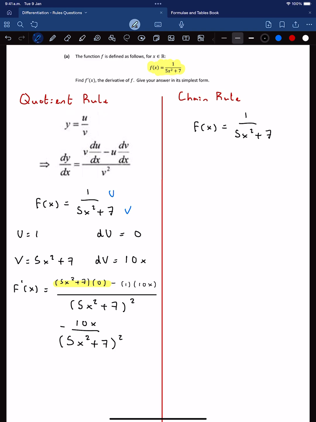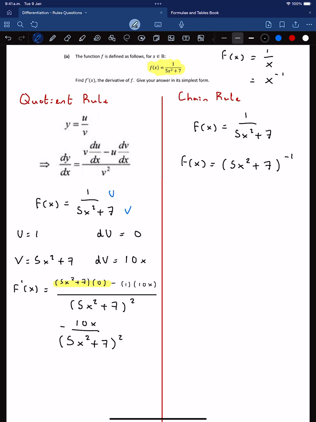So now the chain rule. We have f(x) equal to 1 over 5x squared plus 7. For the chain rule, you first have to imagine this: let's say we have f(x) equal to 1 over x. You can actually write this as x to the power of minus 1, just using a log rule, or index rule, there. So now we can use the chain rule. Let me do it down here first. If we bring the bottom up, we say f(x) equals 5x squared plus 7 to the power of minus 1.